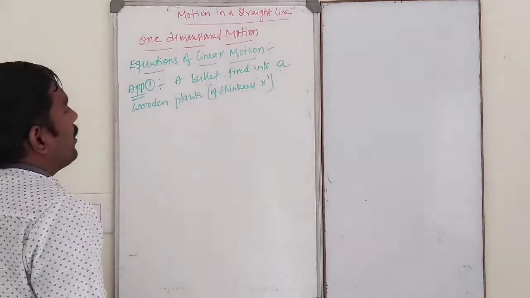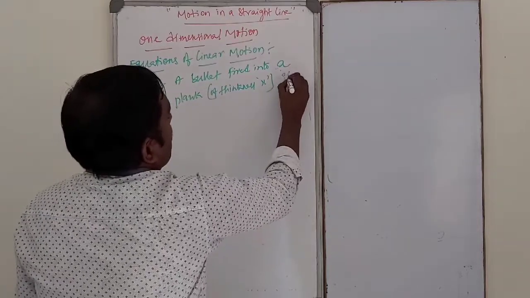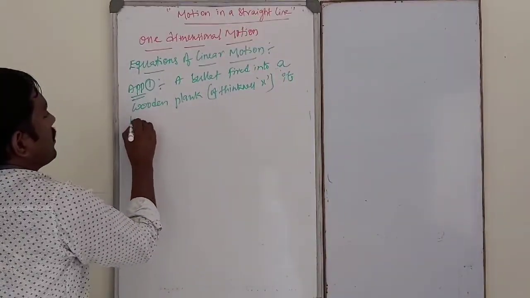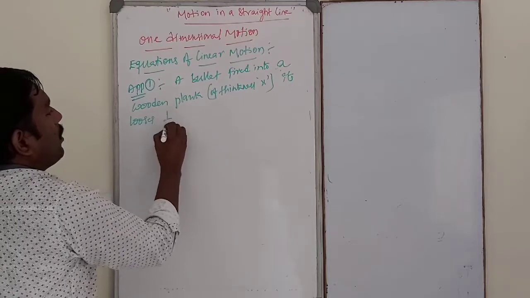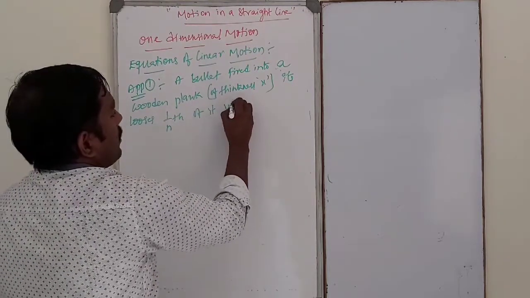A bullet fired into a wooden plank of thickness x, it loses 1 by nth of its velocity.